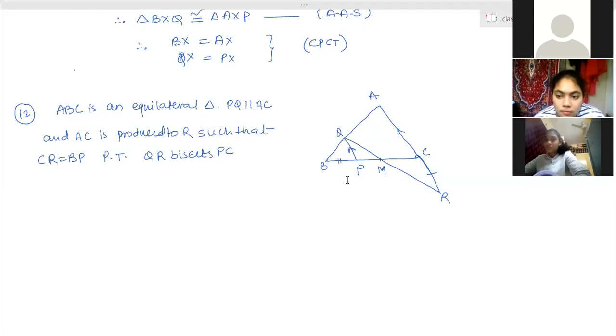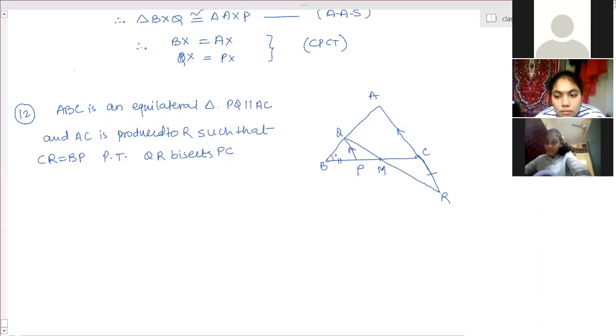Wait, Vedam. All the angles of an equilateral triangle are 60 degrees. So B, C, A are 60 degrees, right? One angle B is 60 degrees, and as QP is parallel to AC and taking BC as transversal, angle C is equal to angle P by corresponding angles.